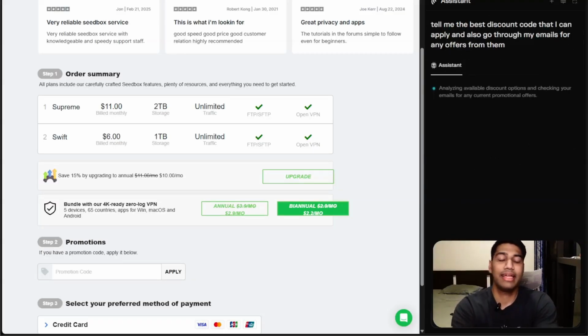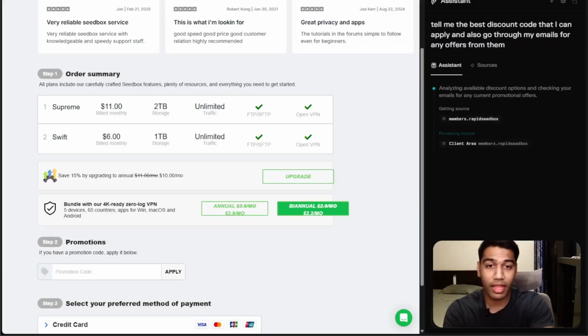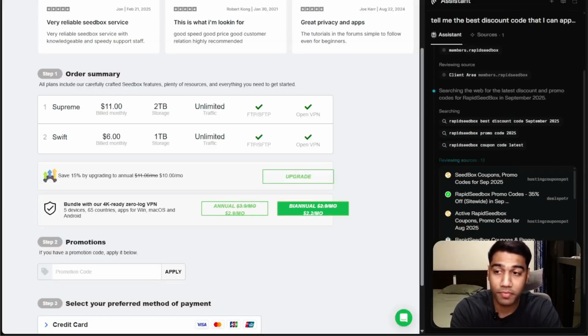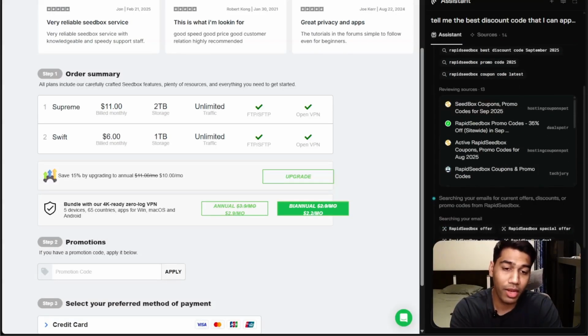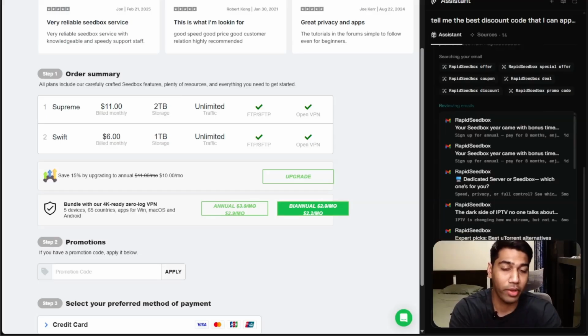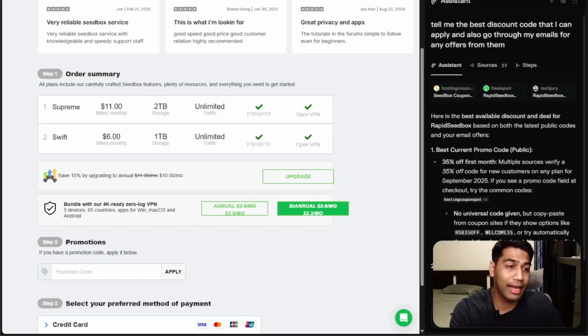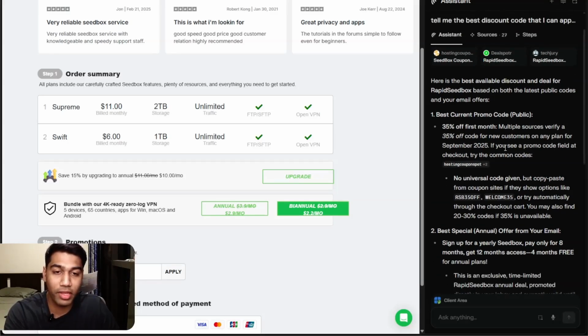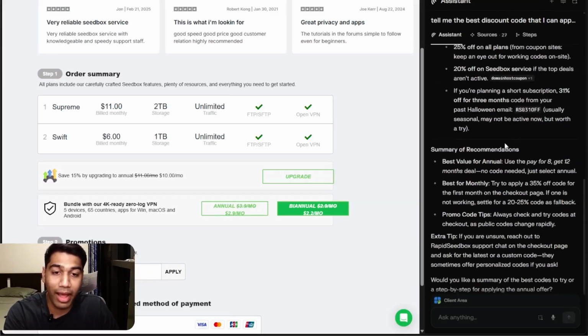Right now, it technically has access to my email inbox because I've given it access, as I showed you. It's connected, and right now it's going to bring me the best coupon codes from across the web. As you see, it's going ahead and searching my emails, and you can see there are so many options that it has brought back. Now I don't even need to do this.